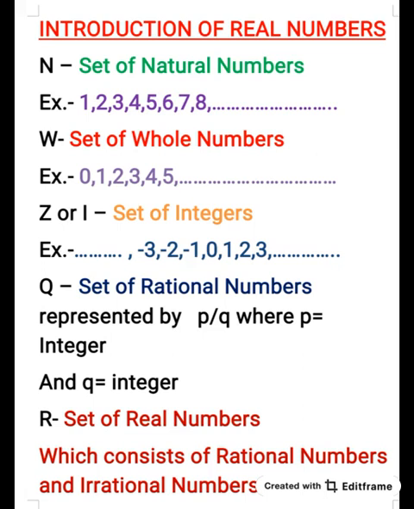An irrational number is root 2. Root 2 is an irrational number. Root 2 means root 2 by 1. So root 2 is not an integer, so it is an irrational number.